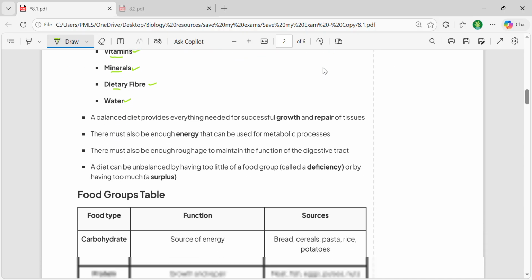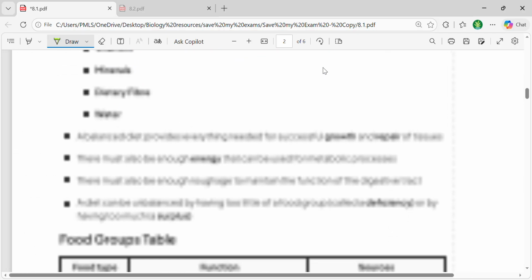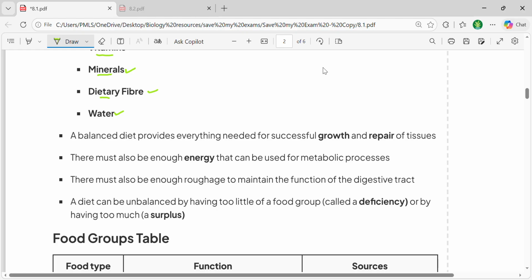And let's talk about now why it is needed to be present in correct proportion. So basically, a balanced diet provides everything needed for successful growth. Obviously, we need carbohydrates for energy, we need proteins for muscle building, we need certain minerals and ions, we need water for enzymes to work and to repair the tissue. And there must also be enough energy that can be used in the metabolic process.